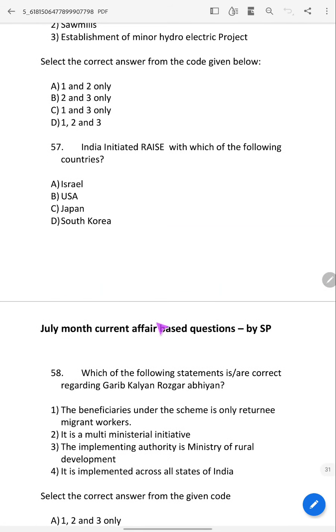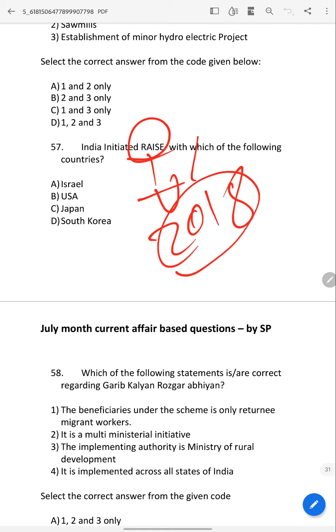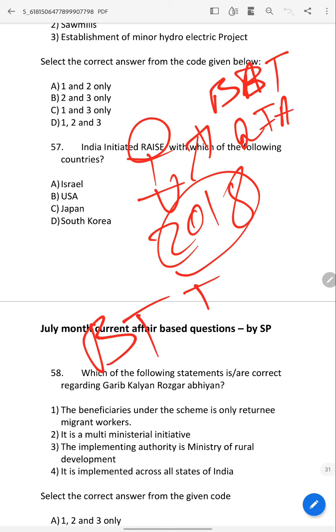See, this is very important, because UPSC has asked even in 2018, I guess, about the broad based trade and investment agreement, BTIA.